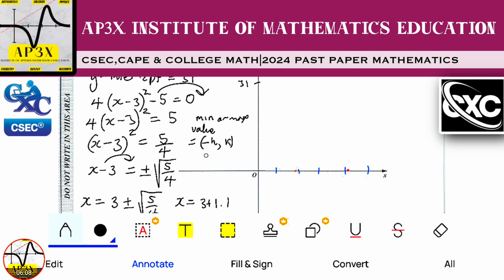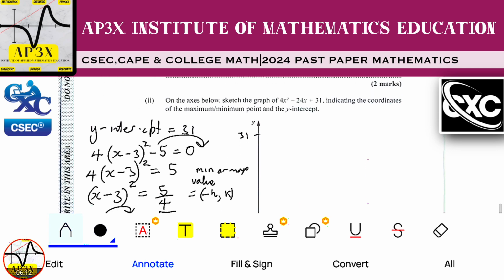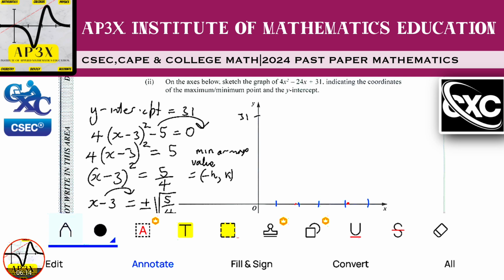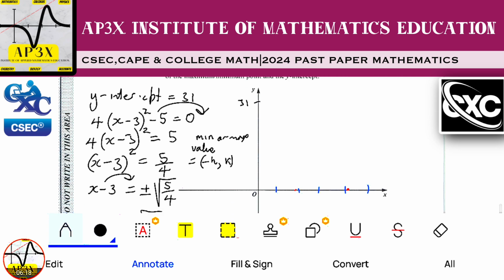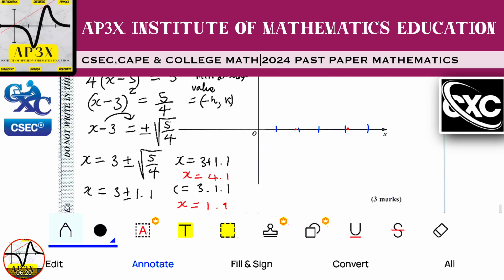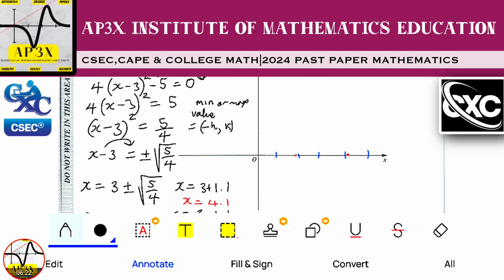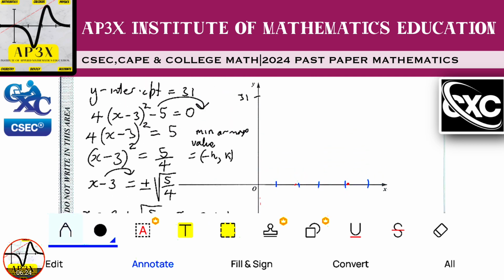Once I know what the h value is, I just take the negative of that value. We had established that h is minus 3, and so the negative of minus 3 is positive 3. So right away I know that the positive 3 is my axis of symmetry. I know that this is 3 right here.